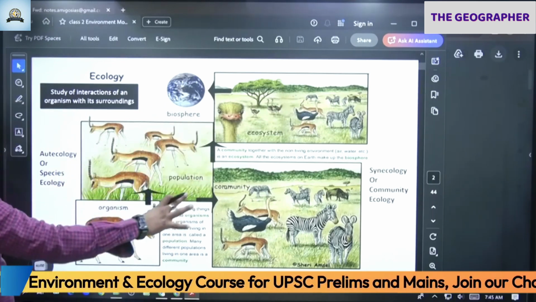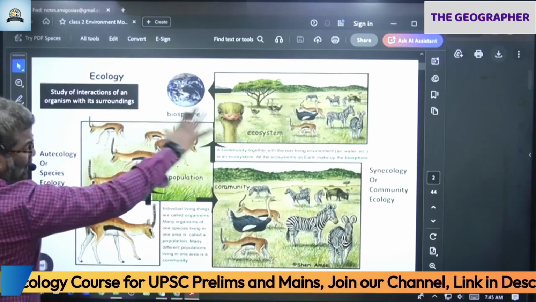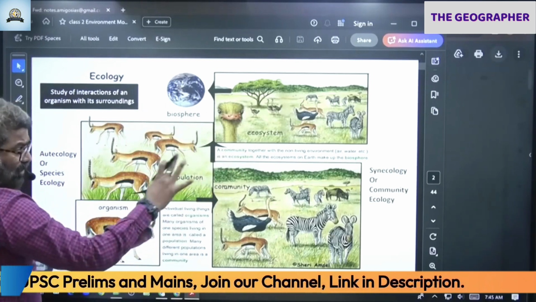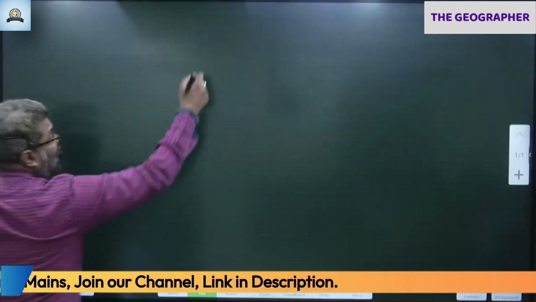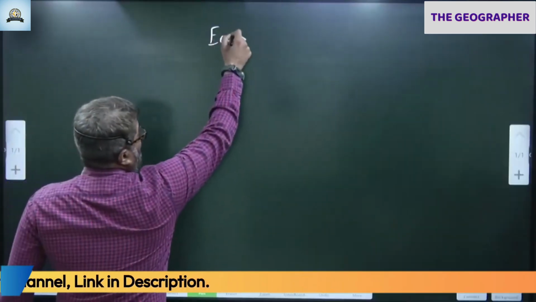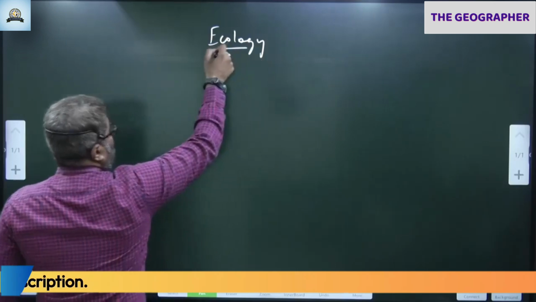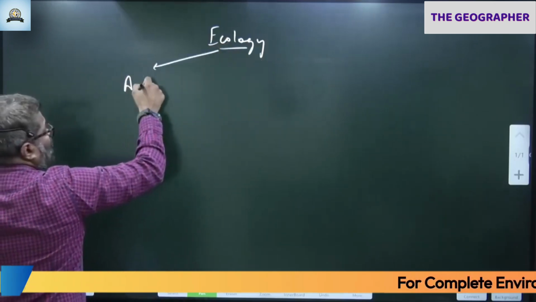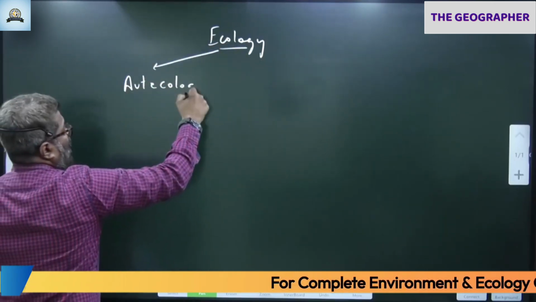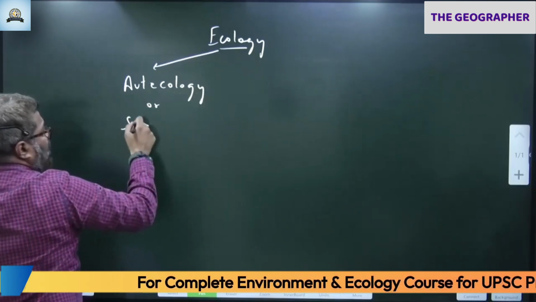Now you just have seen this. You don't have to worry about the theory that I've given. Any of the PDF you will get. So for now, just concentrate on the concept. Also called species ecology.